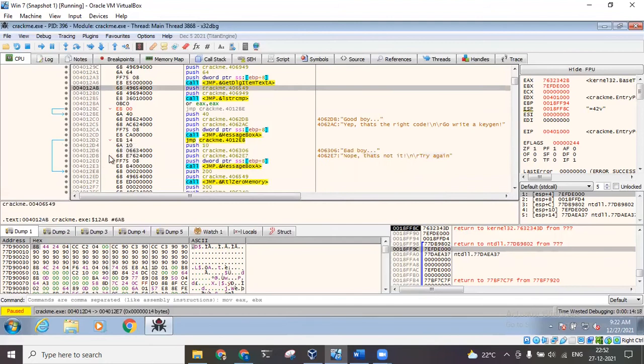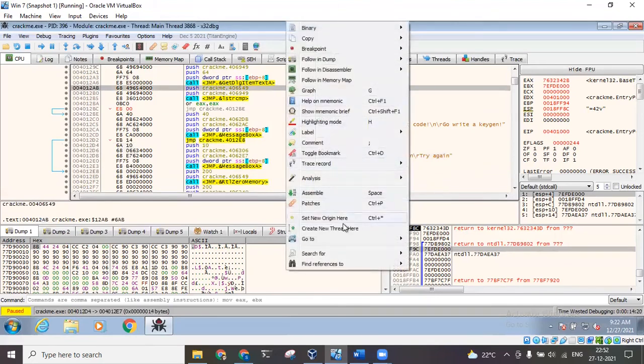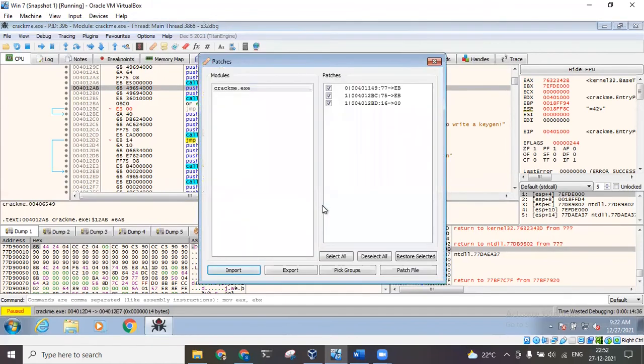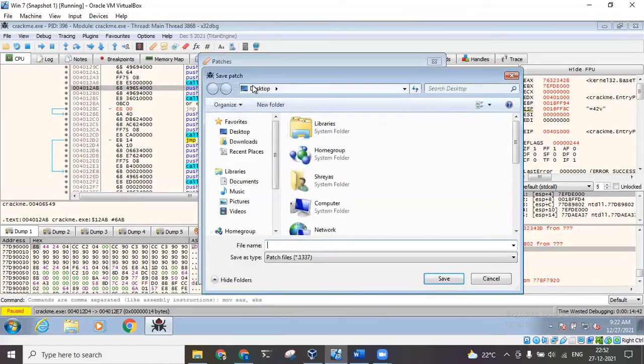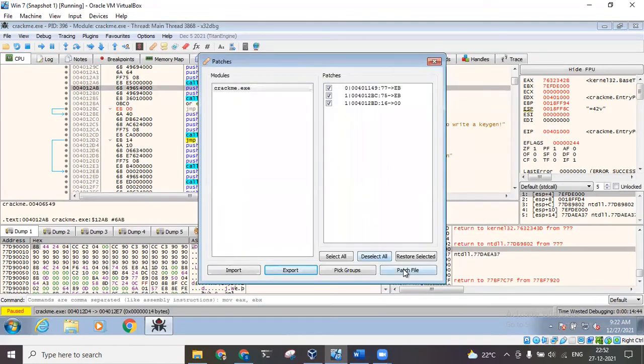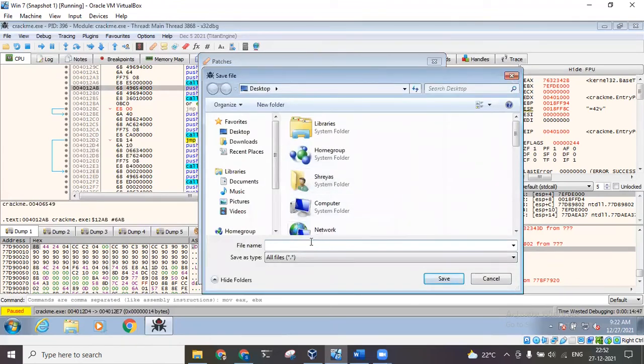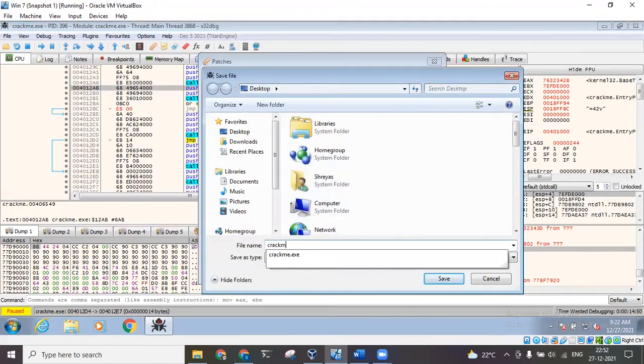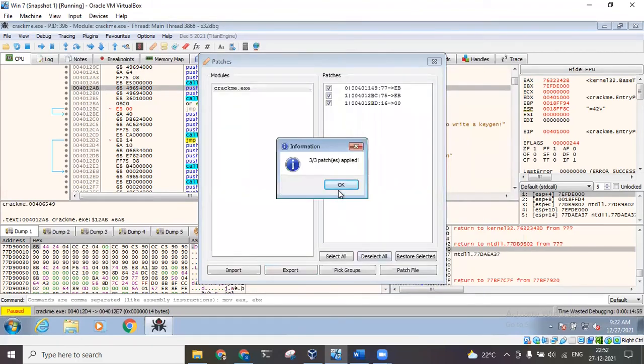Okay, so now we have bypassed this password check. So let's check that. I'll now create a patch. So see, this is how a patch file is created, because we know that many cracked versions of the software are available on third-party websites. So this is how they create the patch. Okay, they bypass the password check. So if I click on this patch, I can see all the changes that I have done. I can either export the patch file, the save patch option, or I can select to patch this particular file only. So I'll name it crackme2.exe. I'll save another exe file. This is the patched version of the exe file.